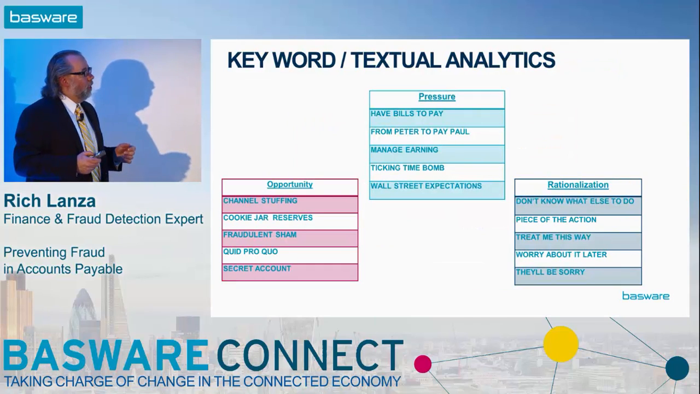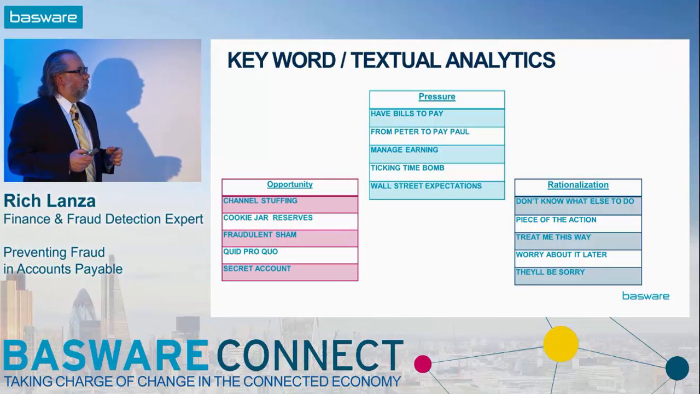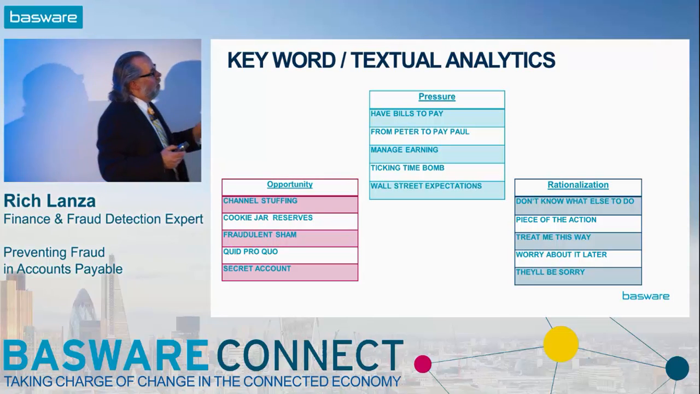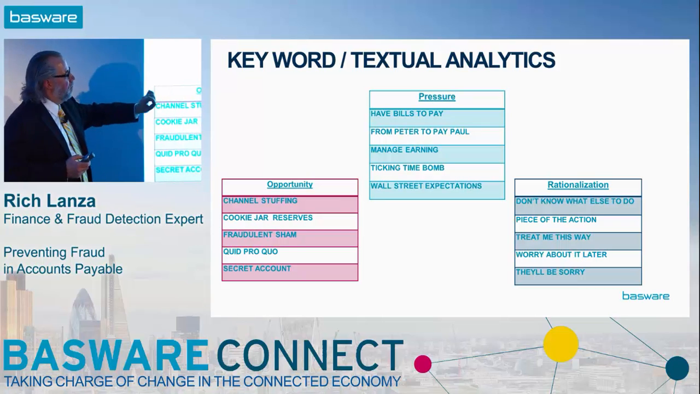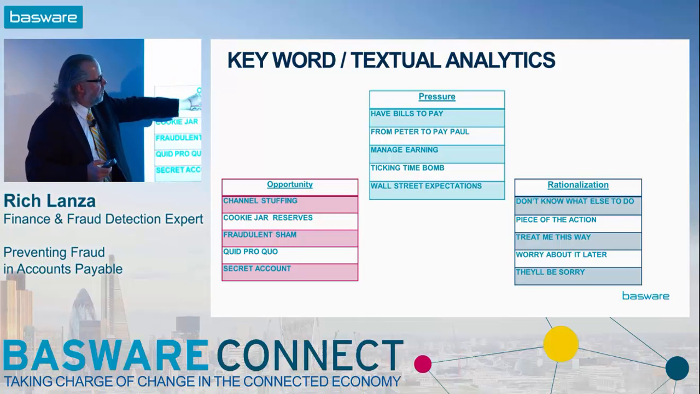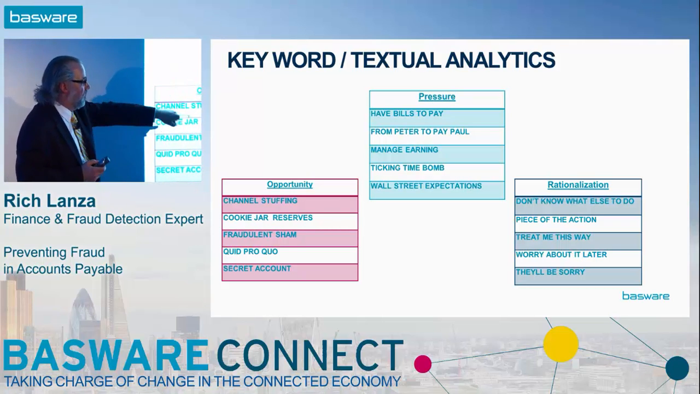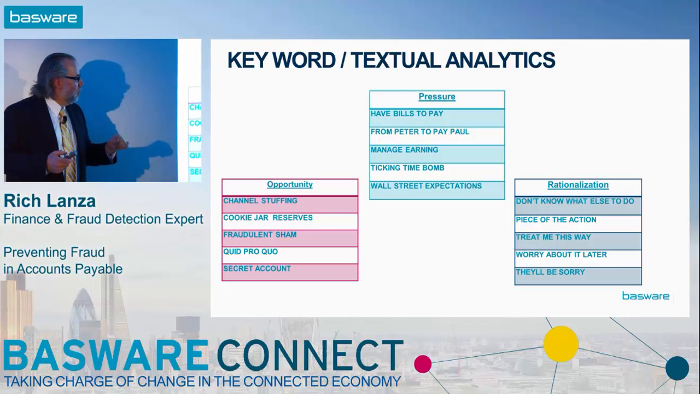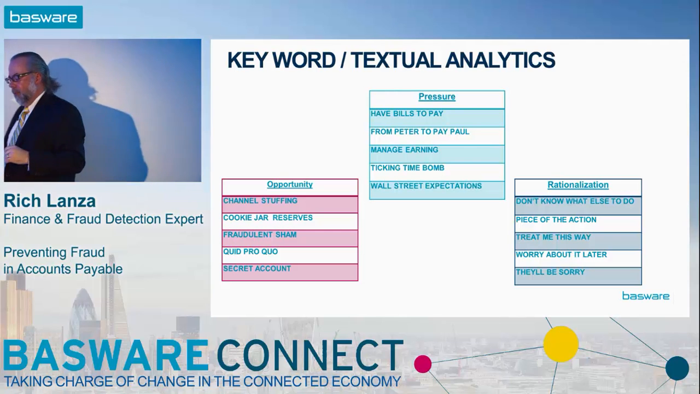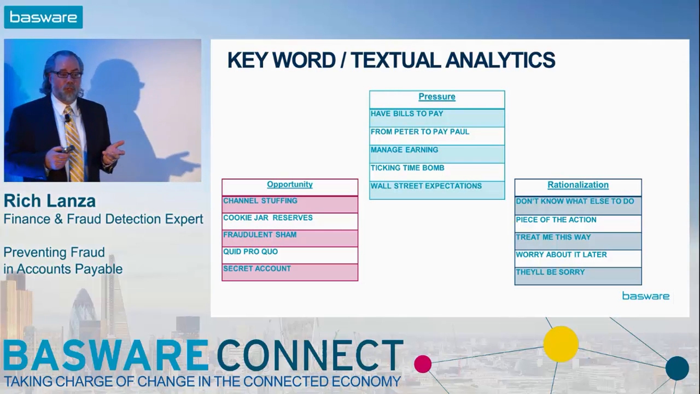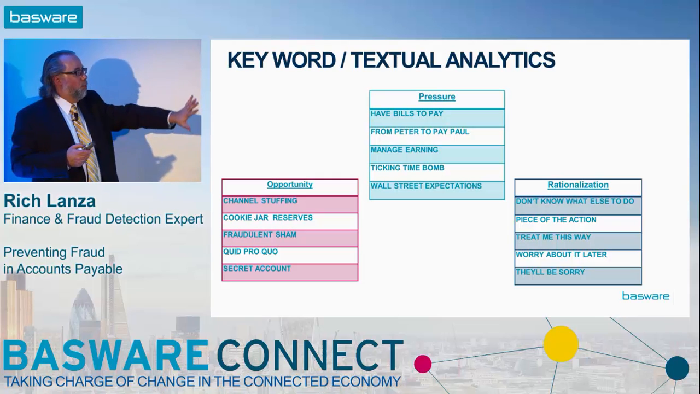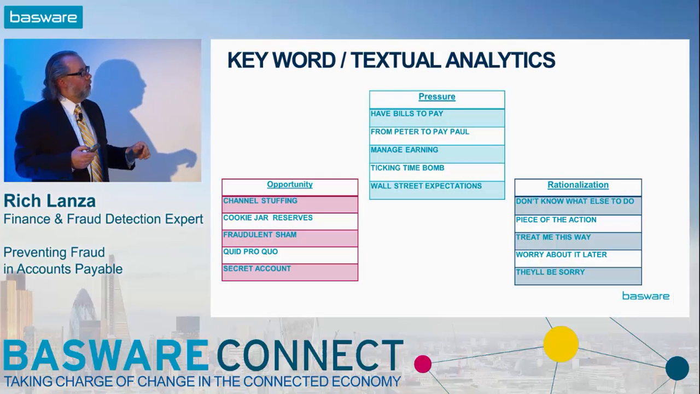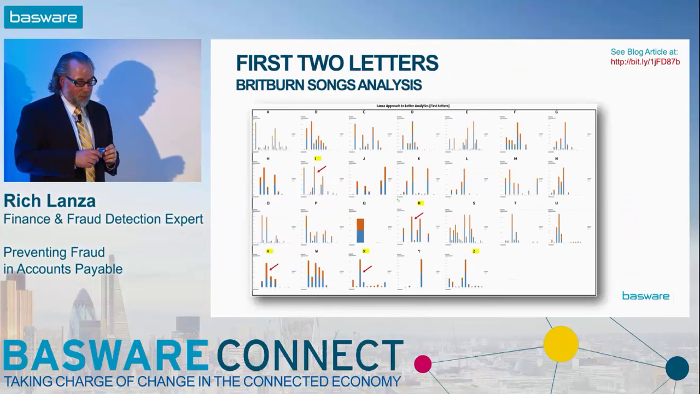From a keyword analytic point of view, we talked about the pressure, opportunity, and rationalization. Pressure, I have to pay my bills. This would be looking more at emails. Rationalization, they'll be sorry, or they don't pay me enough, or these are some of the things of rationalization. This is kind of doing what's known as keyword searching, be it from this point of view of pressure, opportunity, and rationalization, or in another corruption kind of way.